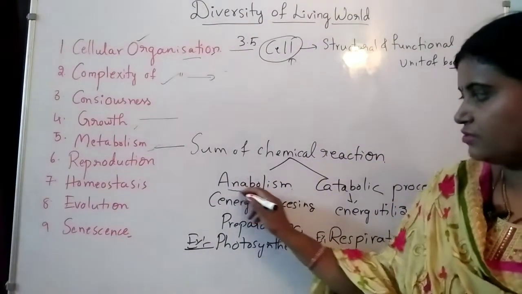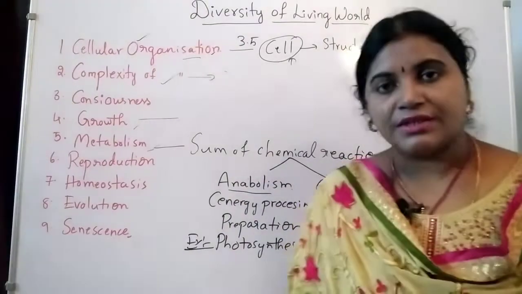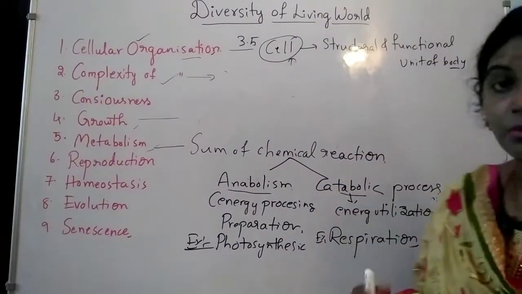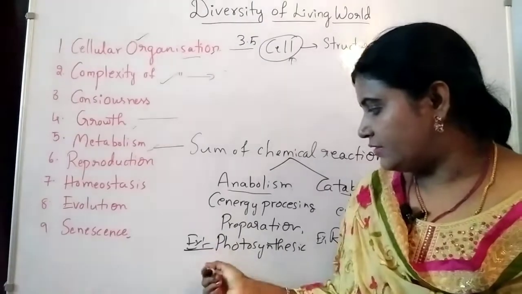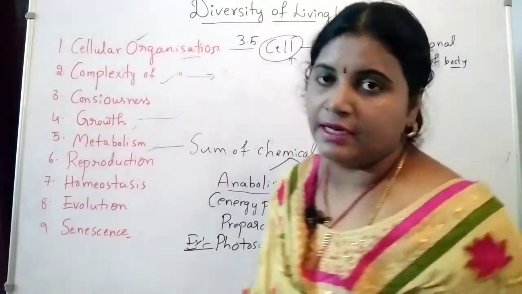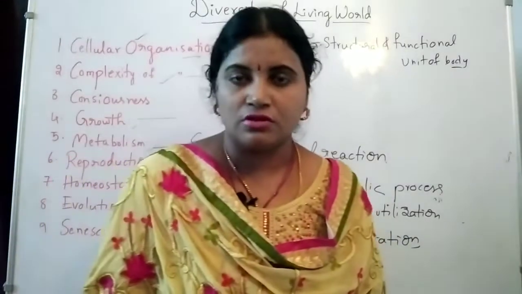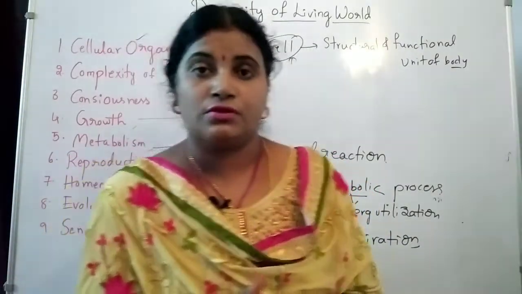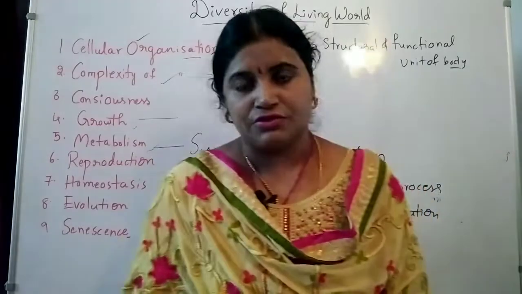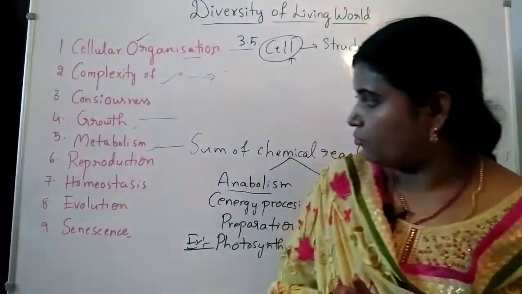Energy processing is known as anabolism, energy utilization is known as catabolism. So anabolic activities, for example, photosynthesis, and catabolic, for example, respiration. In respiration also there is breakdown of the glucose molecule and it releases the energy. So that is about metabolism.